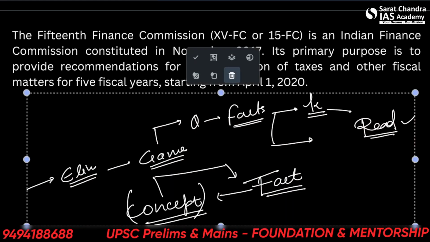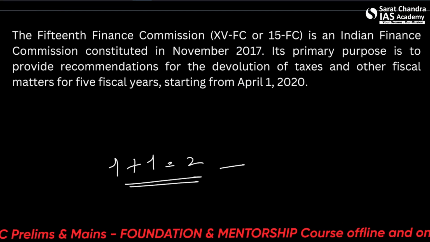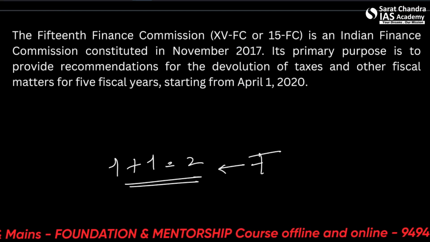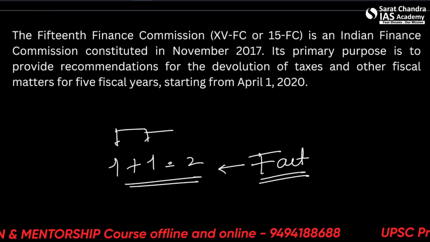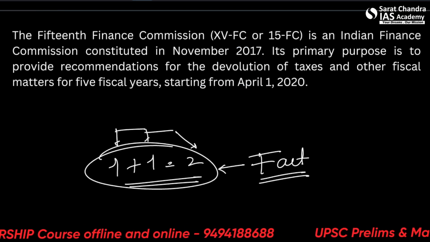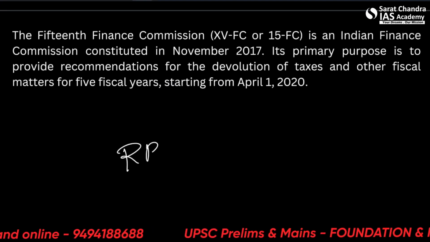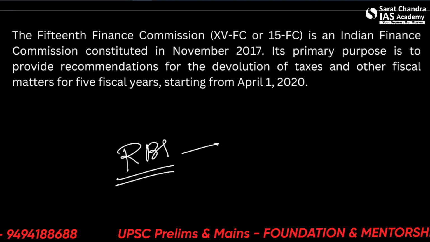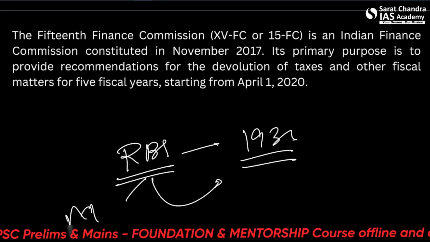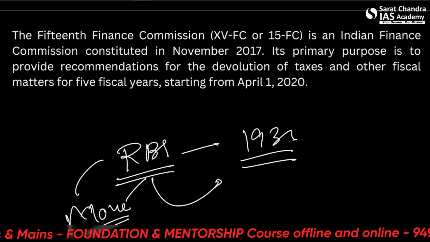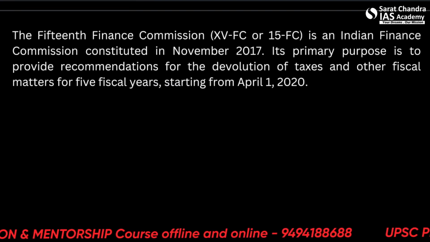Let's say 1 plus 1 is 2. This is a concept of mathematics, but this is essentially a fact, because nobody can prove that 1 plus 1 is 2. There is no way to prove it. This is just a truth. Similarly, there is something called the RBI. It was constituted in the 1930s. This is a fact. It deals with the money supply. This is a fact. So essentially you are learning facts only when you are learning about something.